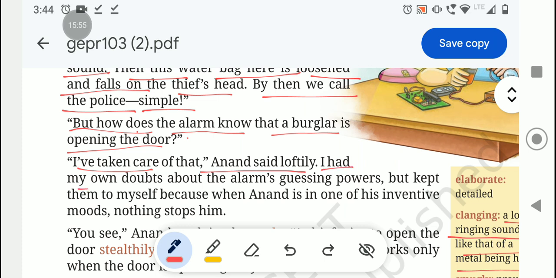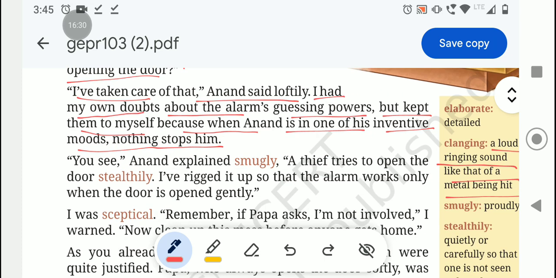This question was asked by Anita, and Anand says he has taken care of all this. I had my own doubts about the alarm's guessing powers, but kept them to myself because when Anand is in one of his inventive moods, nothing can stop him.